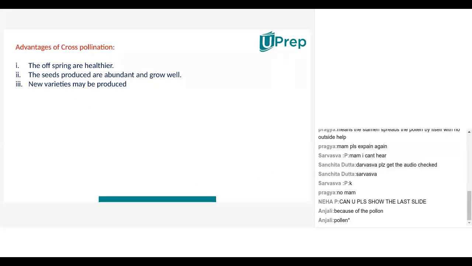Okay. So what are the advantages of cross-pollination? So basically the offsprings are healthier. Correct? Why are the offsprings healthier? What do they mean by offsprings? Offsprings means the fruit that is produced after the fertilization process, the fruit, the seeds that are produced by cross-pollination, that they are naming as the offspring.